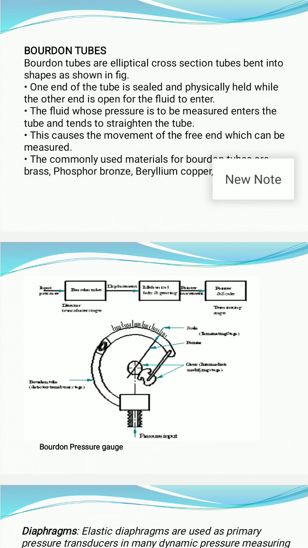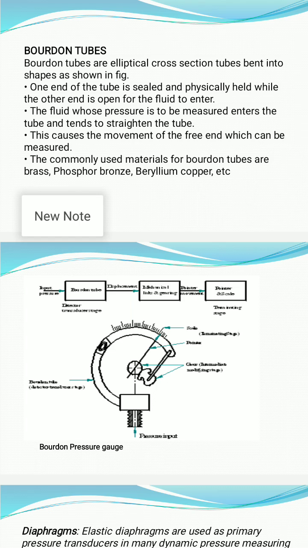Hence the Bourdon tube is called the primary transducer. Then the free end of this tube is connected by a lever to a cam and a set of gears. This lever, cam and set of gears are called intermediate stages, or the secondary transducer, because the displacement of the free end of the tube, which is very small, is converted with the help of these mechanisms into some understandable form.